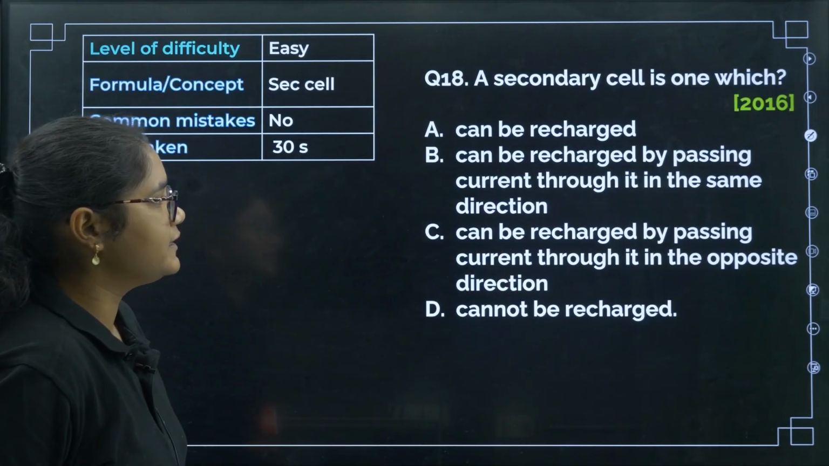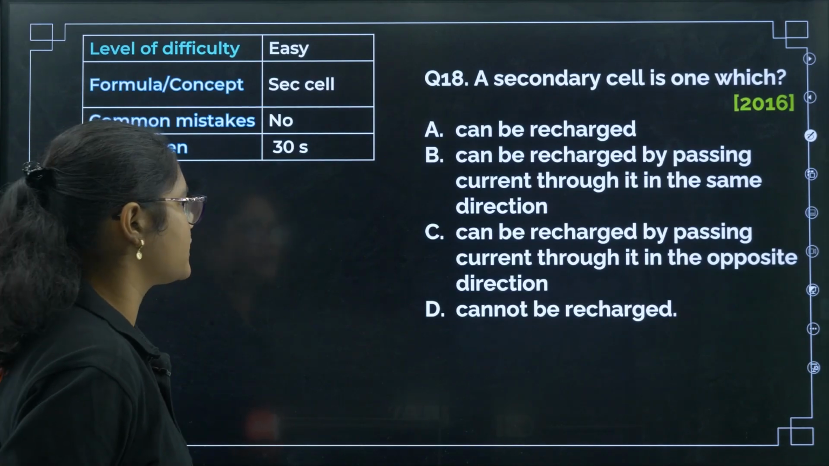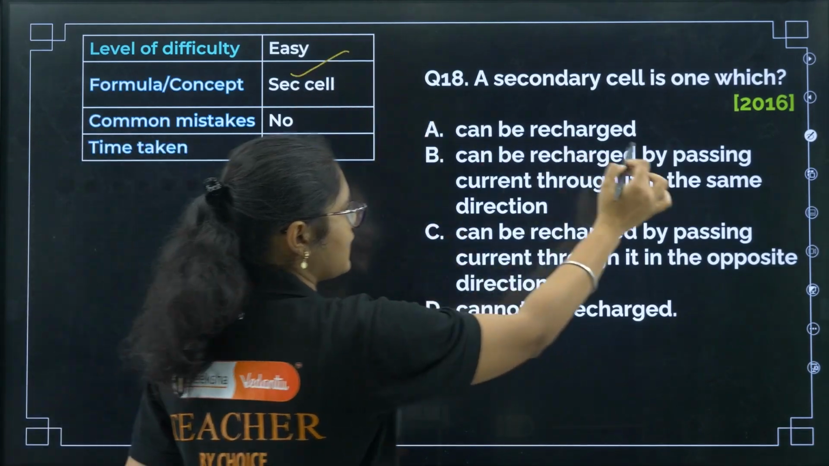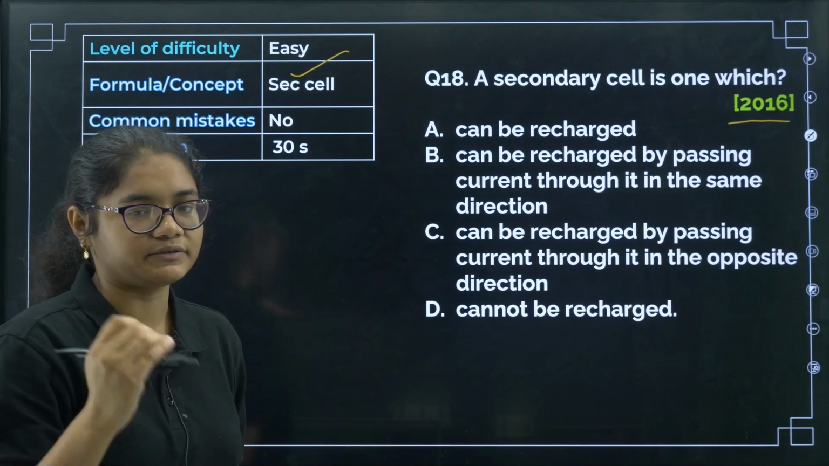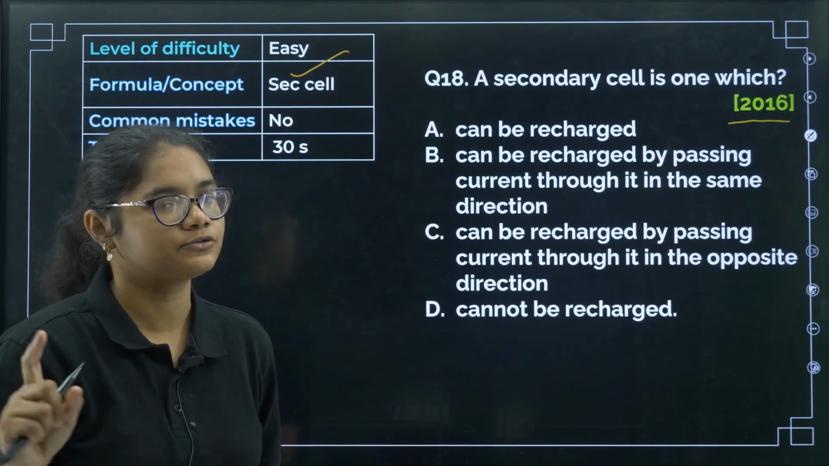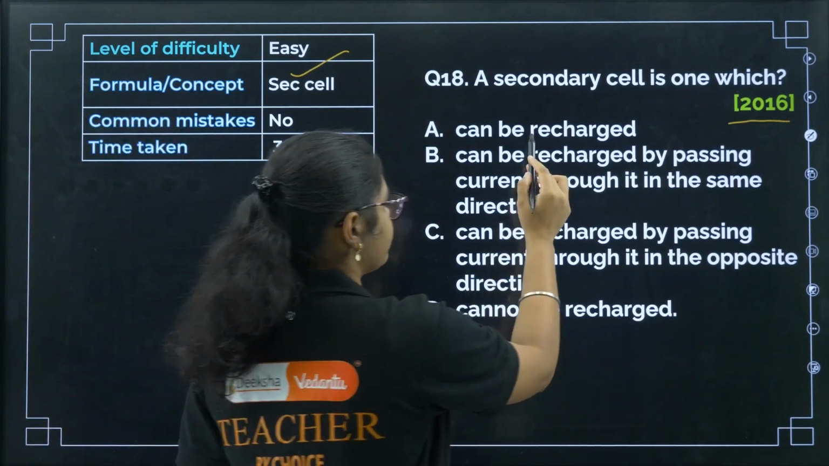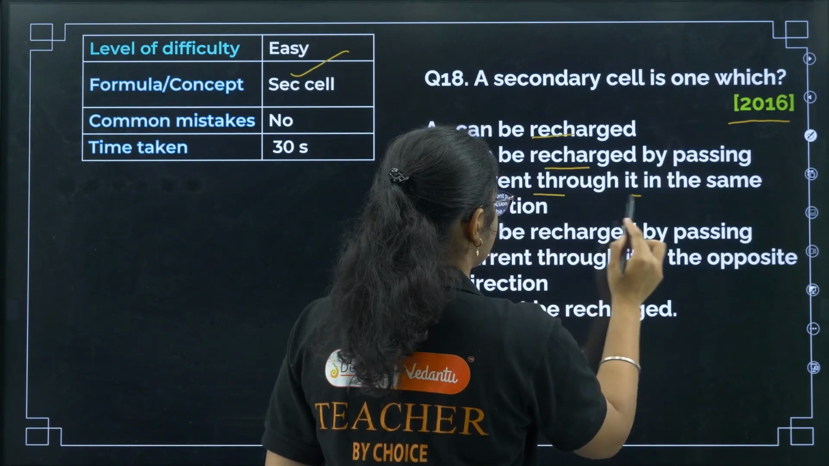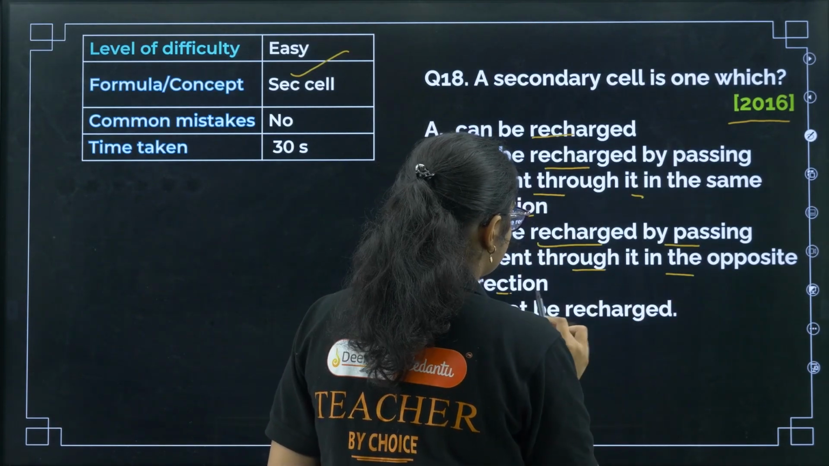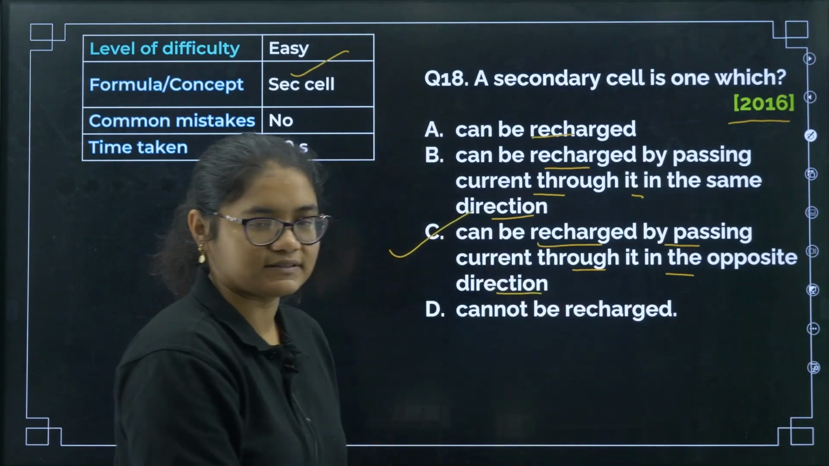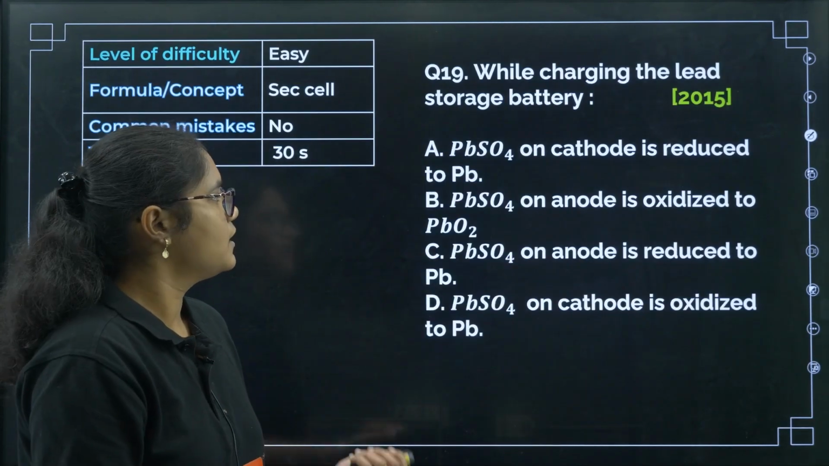Next, a secondary cell is one in which? Again, this question is also super easy, asked in 2016, a theoretical question with no calculation. Within 15 to 30 seconds this question should be done. Can be recharged by passing current in the same direction, can be recharged by passing the current in the opposite direction, that is option number C, just a definition based question.